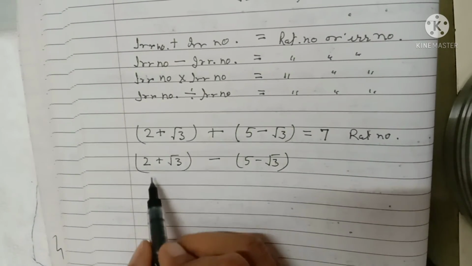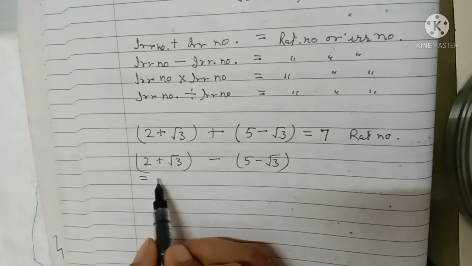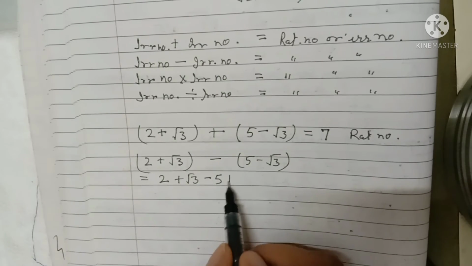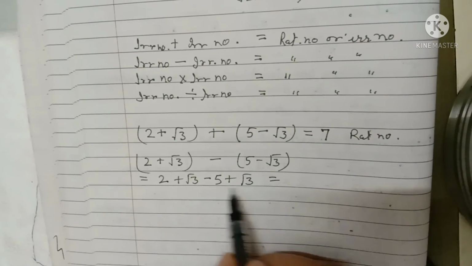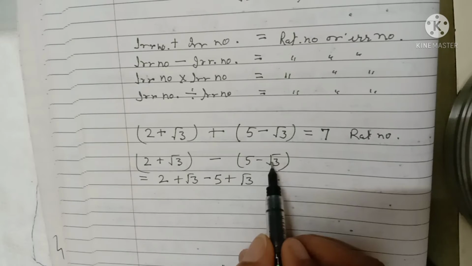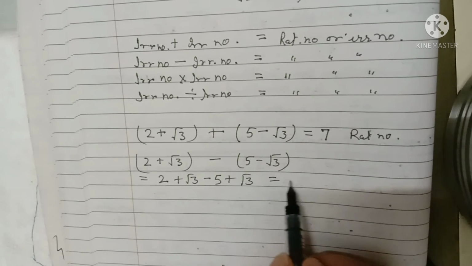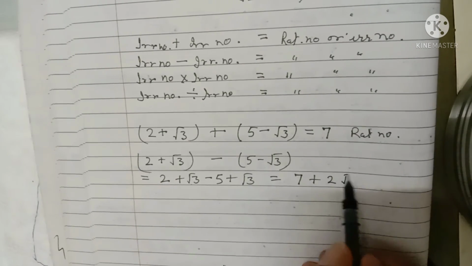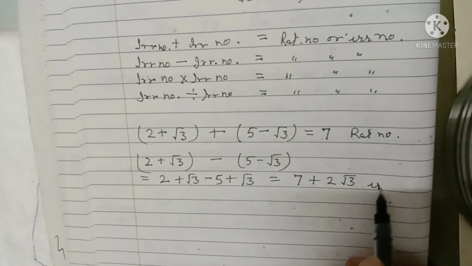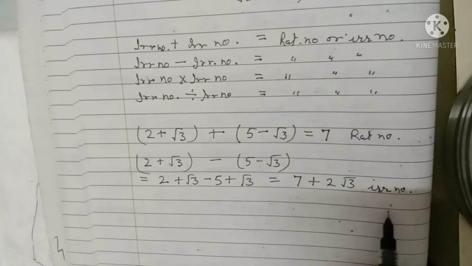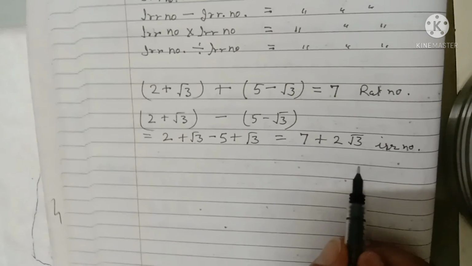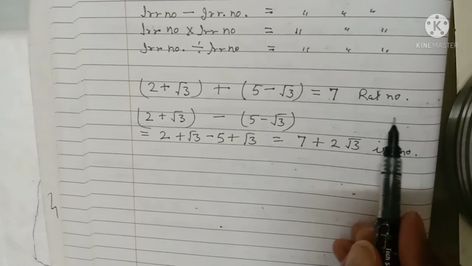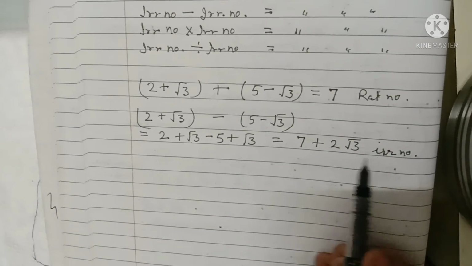So this becomes 2 plus root 3 minus 5 plus root 3, which gives minus 3 plus 2 root 3. This is an irrational number. So it is not confirmed whether it must be rational or irrational; any one of them may result.